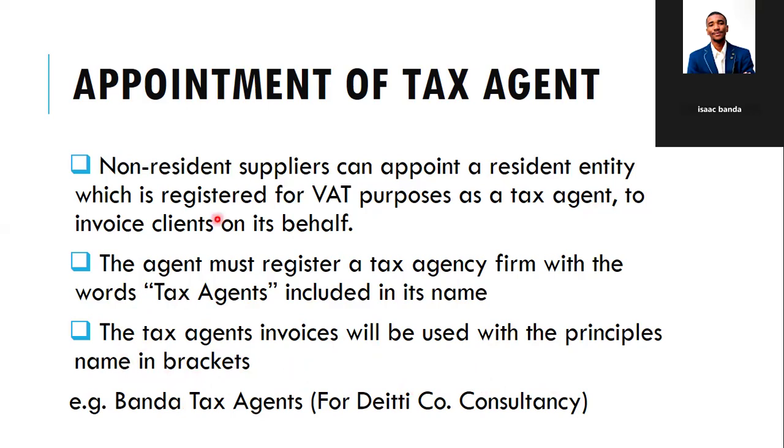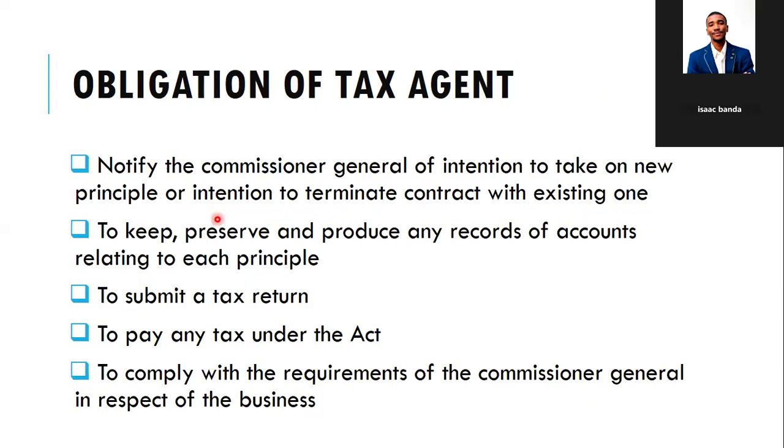All right. So this is just some theory and some notes that you need to know in case you're asked about reverse taxation. So now, what are the obligations of a tax agent? So one, the tax agent needs to notify the Commissioner General of intentions to take a new principal or intentions to terminate a contract with an existing one. So this tax agent needs to notify the Commissioner General, which is basically ZRA, in case it doesn't want to continue the relationship with the current principal, or it intends to terminate the contract in future.